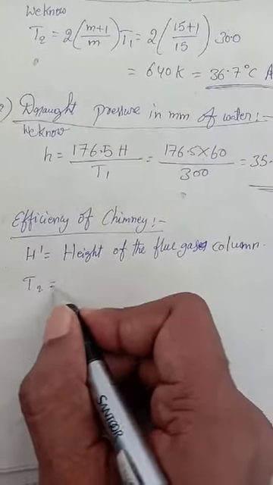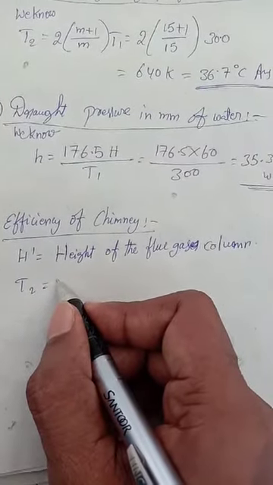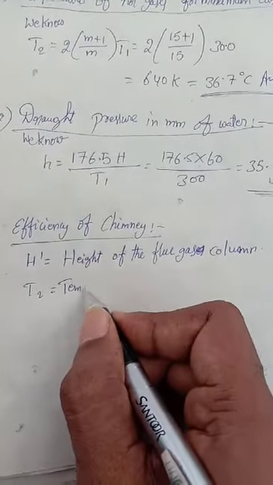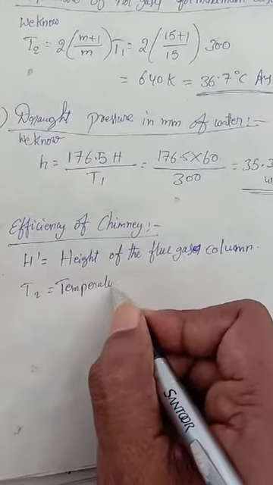Then T2 is equal to temperature of flue gases in chimney with natural draft.